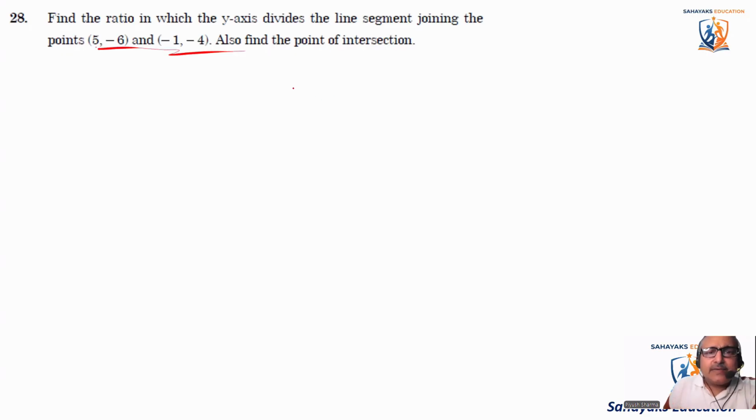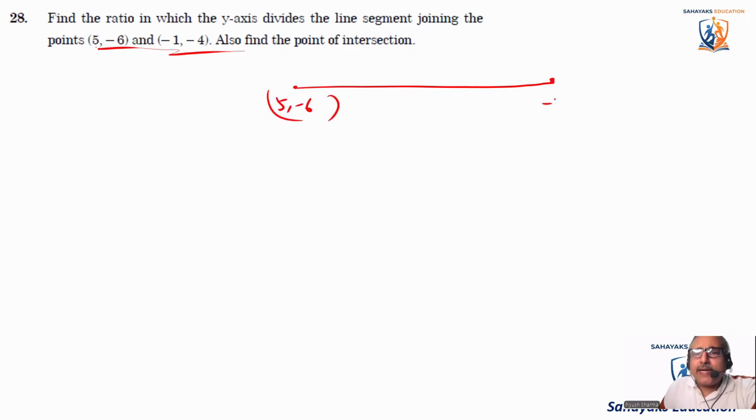So what is the meaning of y-axis? The y-axis means that the coordinate of x will be 0 on the y-axis. So this point is 5, comma, minus 6. And this is minus 1, comma, minus 4. Okay, say this is the point. What will be this point? This point will be 0, comma, y, because y-axis means the value of x will be 0 on the y-axis.